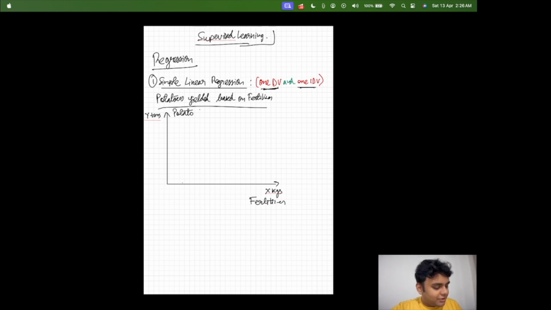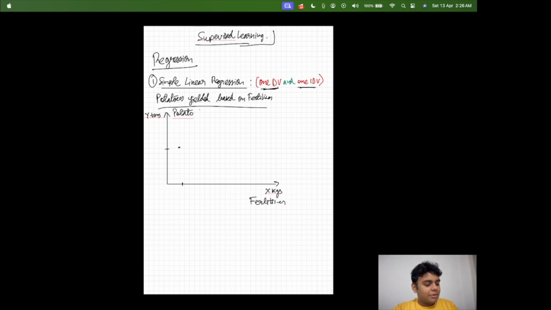So for 2 kgs of fertilizer, I got 15 kgs of potato, right? Okay, sounds good. Now, the reason why I'm telling you is this, because in regression models, usually we use a different type of graph, which is called a scatter plot, right?